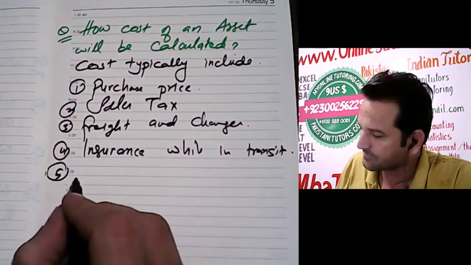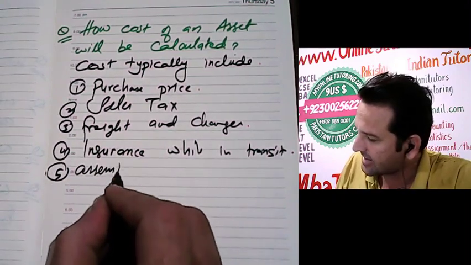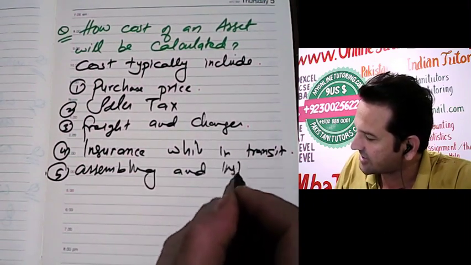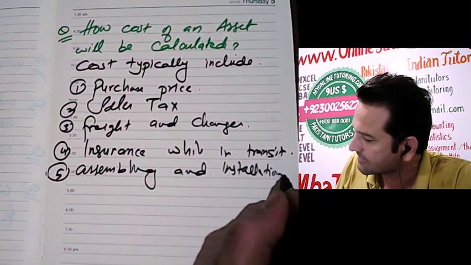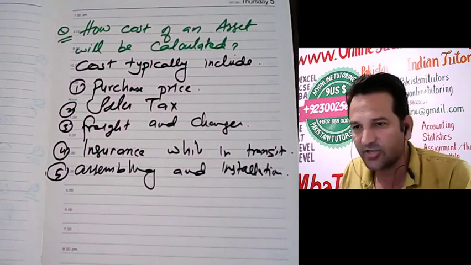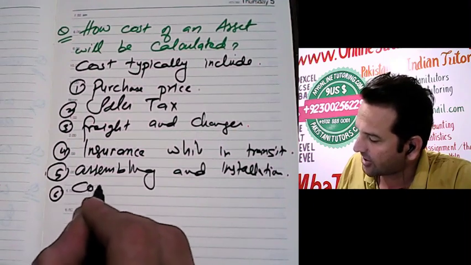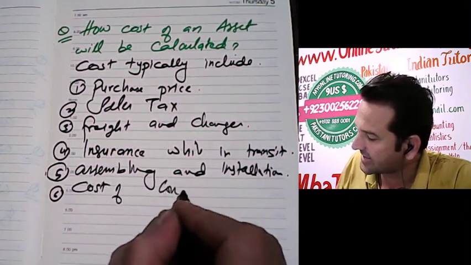Number five, assembling and installation will also be included in the cost of an asset. Cost of conducting trials.